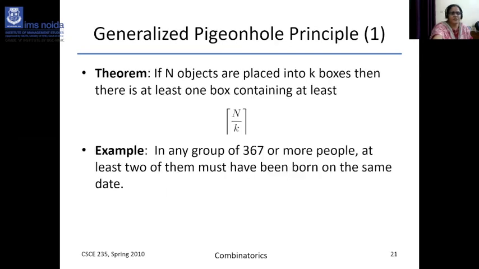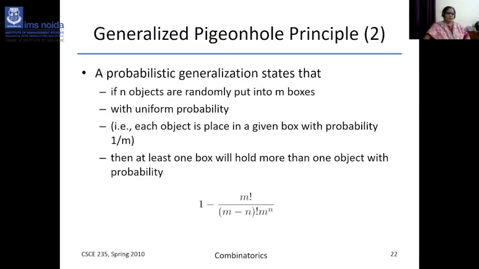And what is the generalized principle? If n objects are placed into k boxes, then there is at least one box containing at least ⌈n/k⌉ objects. So in any group of 367 or more people, at least two of them must have been born on the same date. A probabilistic generalization states that if n objects are randomly put into m boxes with uniform probability, so each object is placed in a given box with probability 1/m, then at least one box will hold more than one object. So this is based on the probability principle.